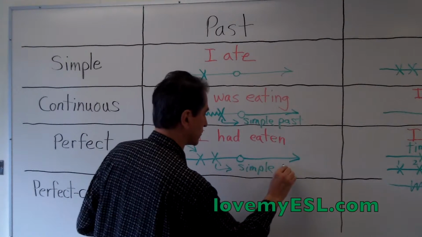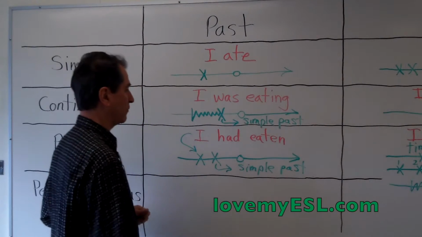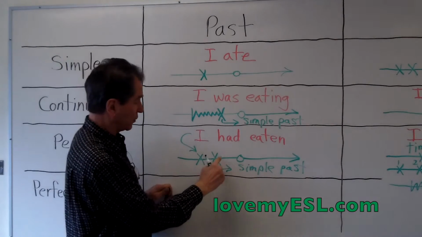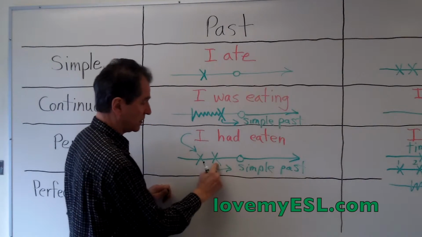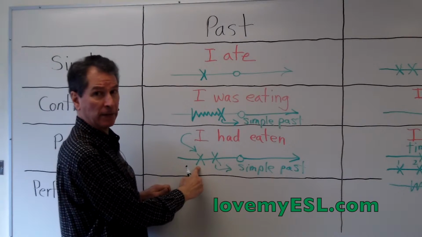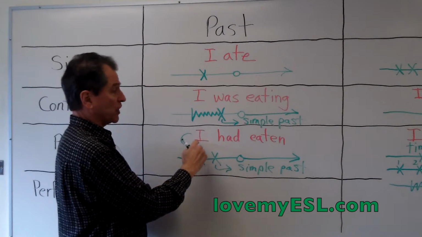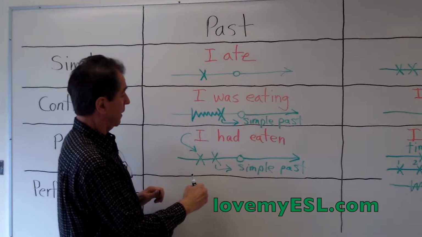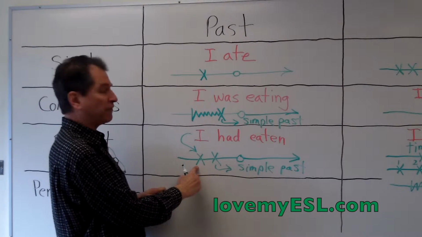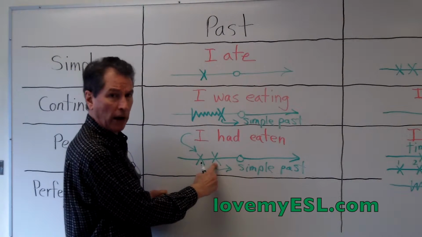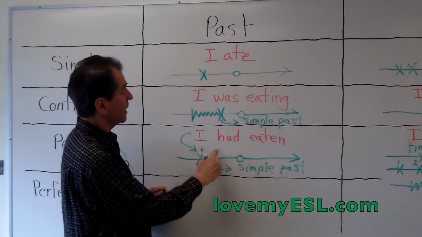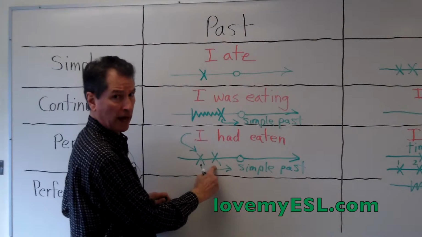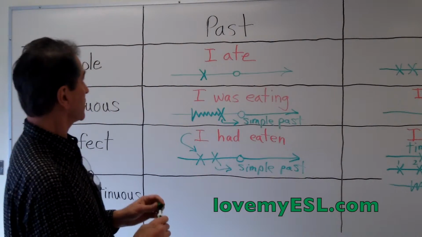Let me give you some examples. Simple past. I had eaten a banana before you arrived. So you arrived is here, simple past. Before that, I had eaten a banana. Here's another example. She had gone to bed before I got home. Another one. I had finished my homework before I went to bed. So see all of those? Past perfect used for the first action, simple past used for the following action, the second action. So that is the past perfect.